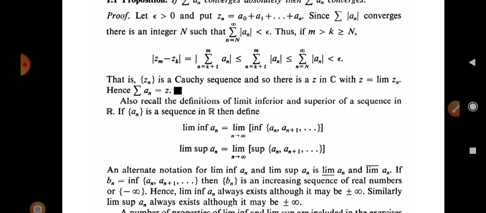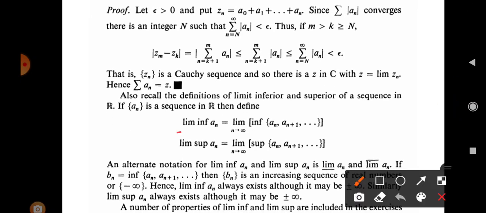Now we recall some basic definitions, that is limit inferior and limit superior of a sequence. Now those definitions are already known. If an is a sequence in R, then define limit inferior of an as the limit of n tends to infinity of the infimum of a(n+1), a(n+2) and so on. Same thing for supremum.